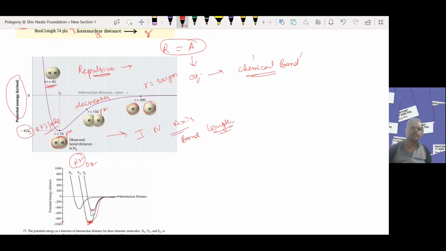Similarly for oxygen, you can check the bond enthalpy change will be around 500, around 530, when the oxygen molecule is formed. When the R value decreases, the attraction force between the atoms also increases. During this, the bond enthalpy change also takes place.